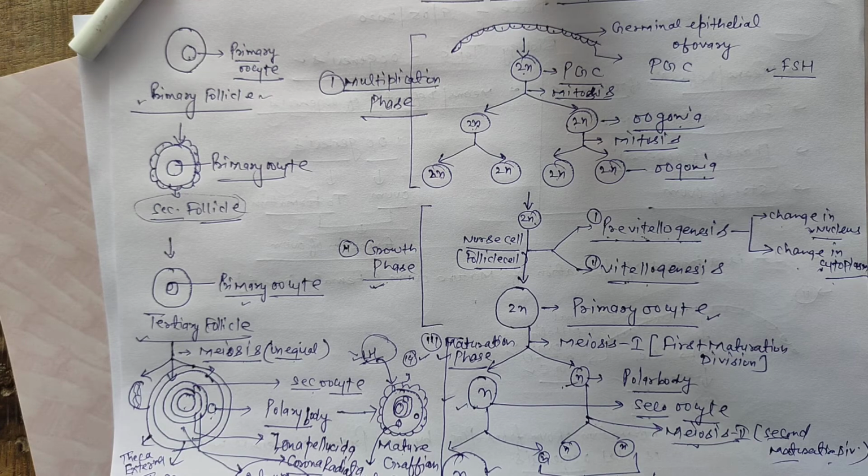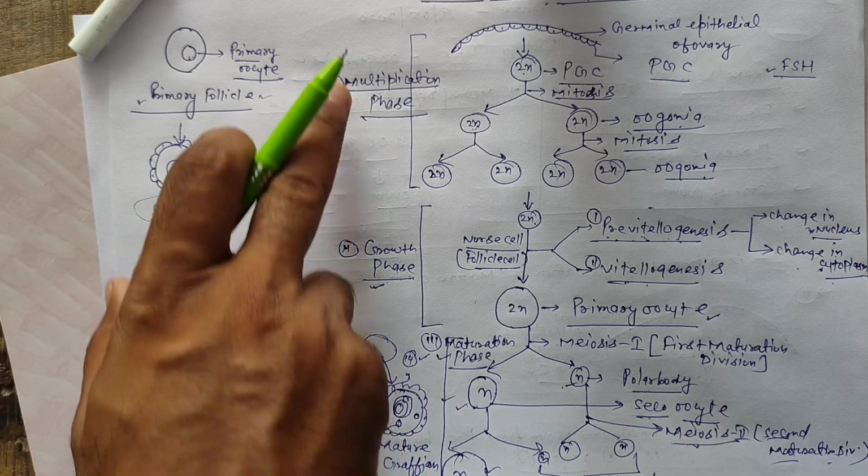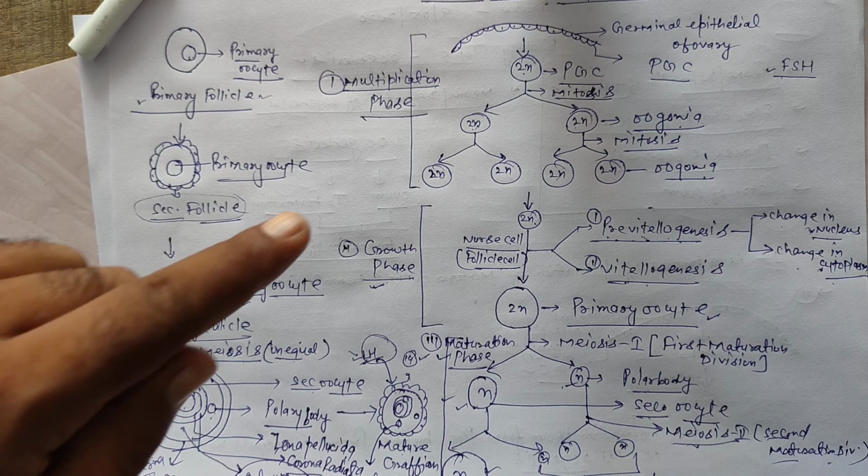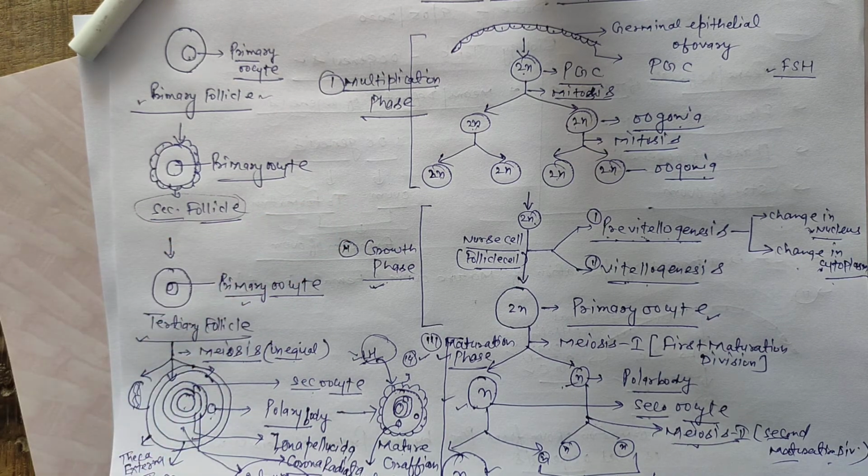Oogenesis is initiated in the embryonic stage, but spermatogenesis is initiated in puberty age.